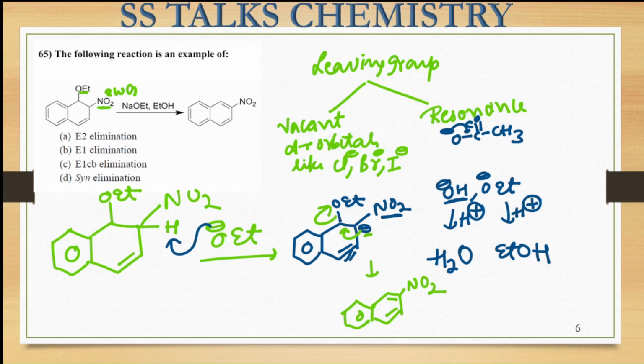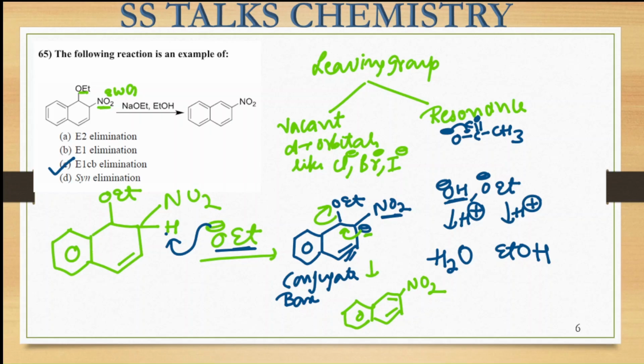So the desired product you are reaching through this one. Here you can see the mechanism that will be followed: firstly, the base abstracts an acidic proton, resulting in the formation of the conjugate base. This is my conjugate base being formed. Whenever the elimination reaction goes firstly through the formation of a conjugate base and then the elimination takes place, this is called the E1CB mechanism. Okay, the correct option will be option C for this particular question.